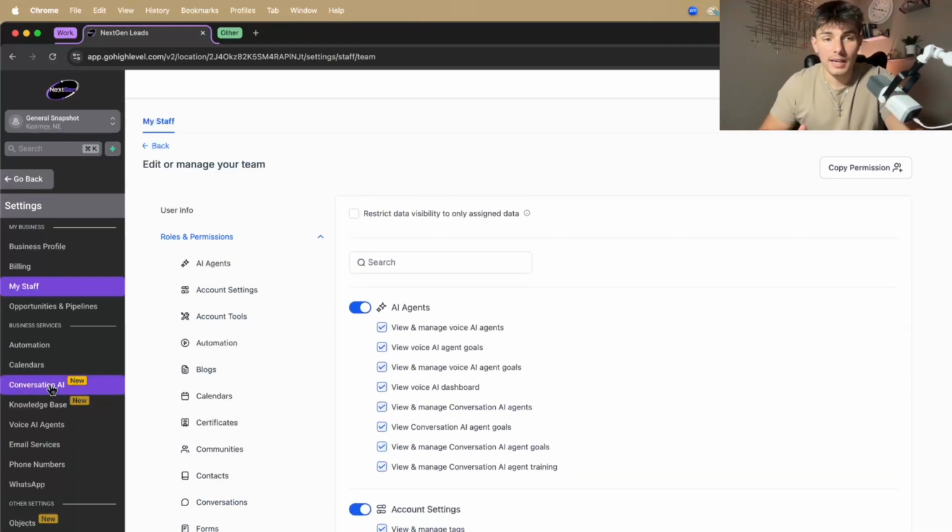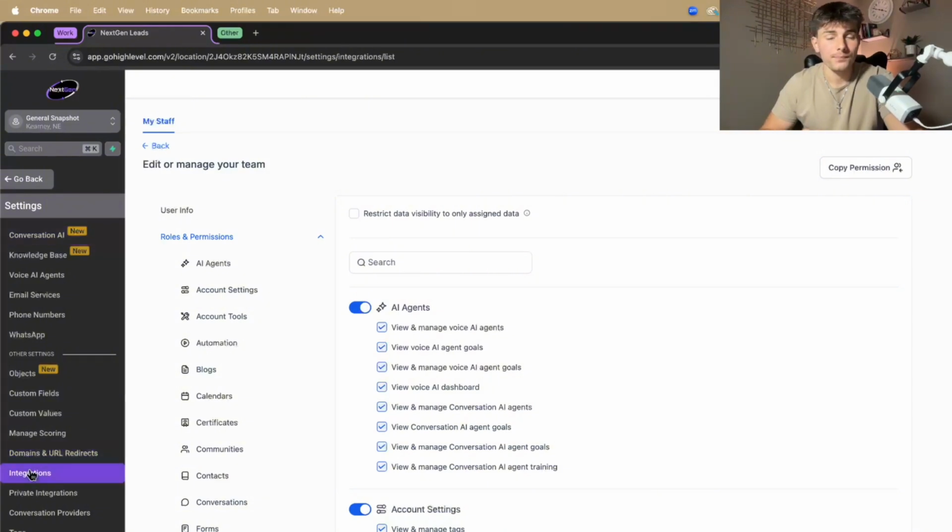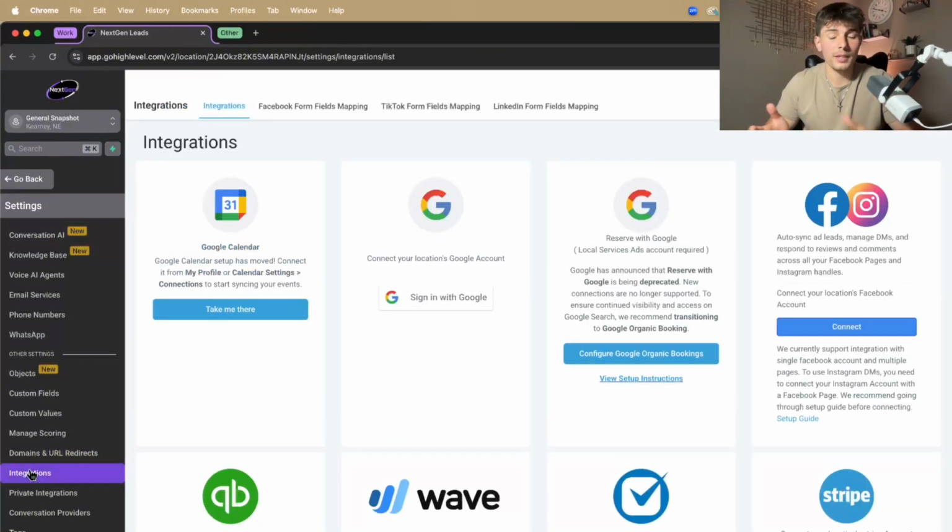And then last but not least, we have integrations. Sometimes when you set up your account, you have to integrate everything in the system right here. You can sign into your Google, especially your Facebook and your Instagram. And if you're ever having any troubles with integrations, right here in this tab in settings and down to integrations, you can disconnect and reconnect your integrations, because a lot of times just doing that will troubleshoot and fix the issue by itself.